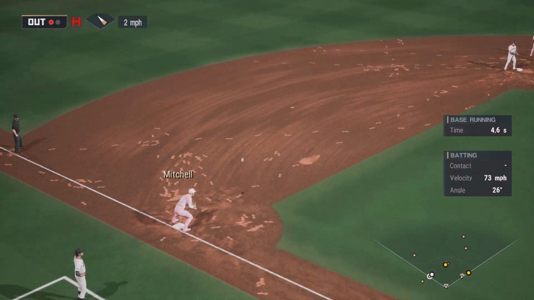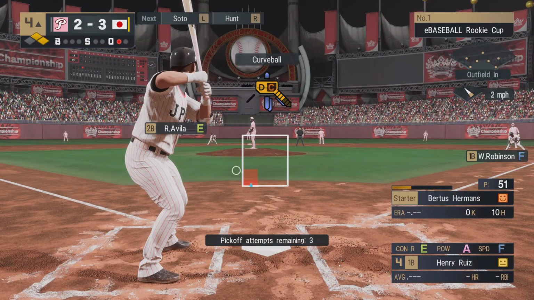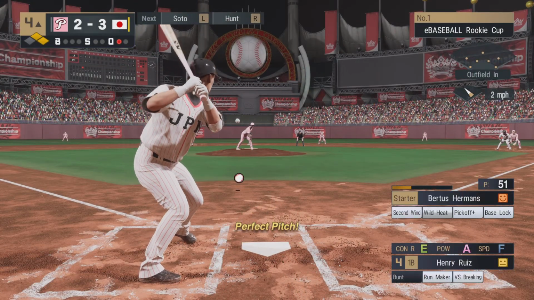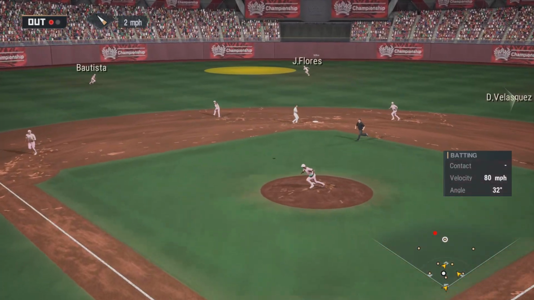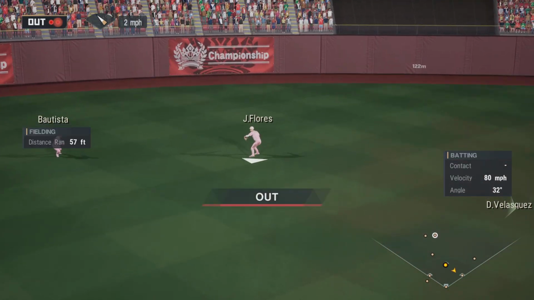The U.S. are up against the wall here. 1 out, runners on first and second. Now at the plate, Henry Ruiz. They don't want to allow any. Again, a swing at the first pitch. Looks like he's under it. Caught for out number 2.